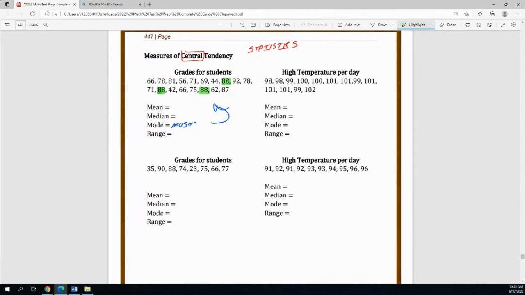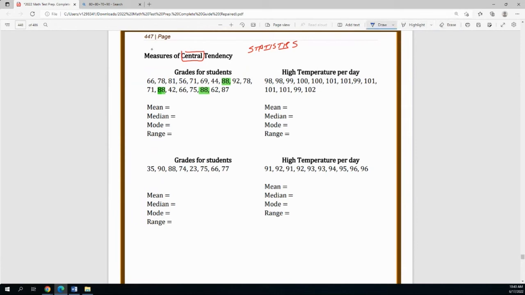And it's like, hey, are there any other numbers up there that are showing up more than 2 times or 3 times, like the number 88? And hopefully you can say, no, I don't see any other numbers showing up more often than 88. So that's a mode. A mode says that this number shows up more often than any other number listed. So your mode, you would say, is 88. That's my mode because it shows up the most. That's pretty simple. Now, let's do range.